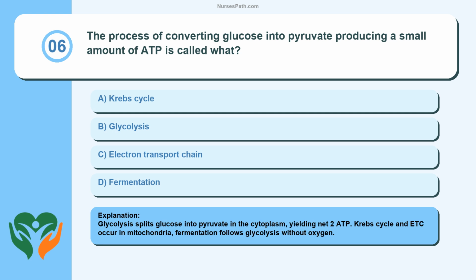Glycolysis splits glucose into pyruvate in the cytoplasm, yielding a net 2 ATP. Krebs cycle and ETC occur in mitochondria. Fermentation follows glycolysis without oxygen.